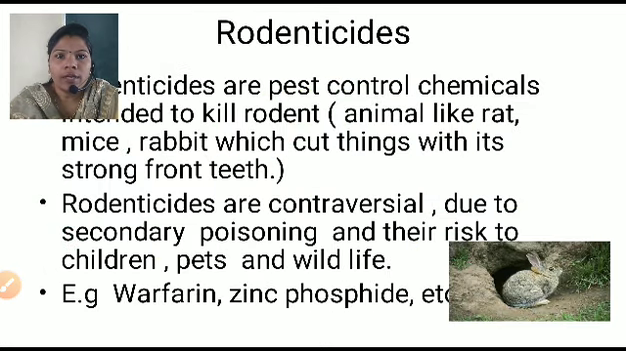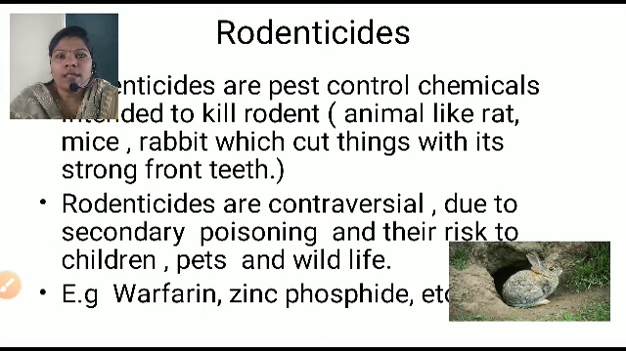Before learning rodenticides, we must know what a rodent is. Rodents are animals like the rat, mice, rabbit, which cut things with their strong front teeth. That's why they can easily destroy the crop and decrease the rate of production of the crop. Rodenticides are pest control chemicals which are useful to kill rodents. They are called rodenticides.